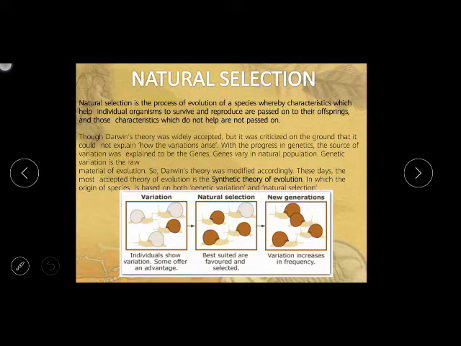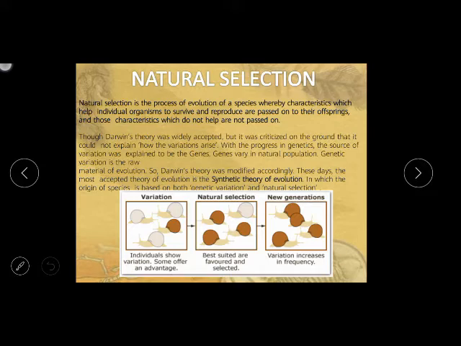You see in the pictures the variation you have seen. In this picture they have told that individuals show variation, and some offer an advantage. For example, there is a white color tree snail. In the first picture, you can see there are three white color snails and one brown color snail, and nature has selected only the brown color snail because the white color one can't see. For example, the white color one is blind, it cannot see.